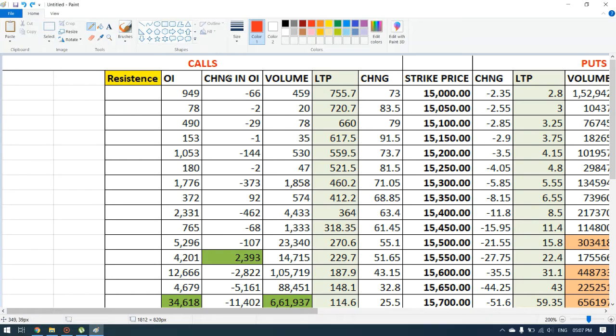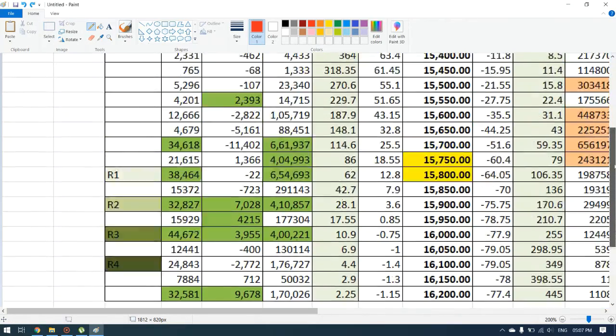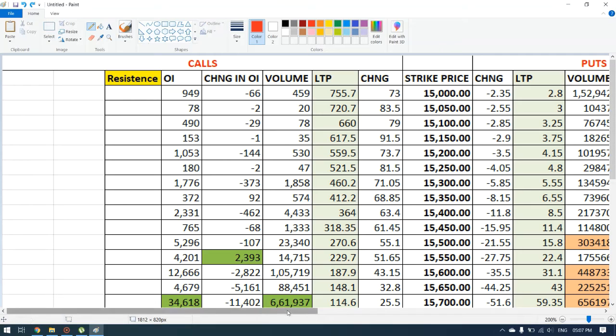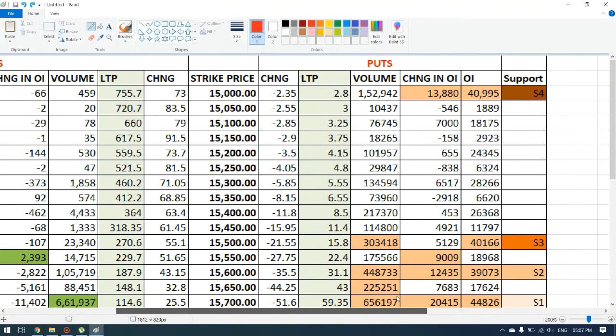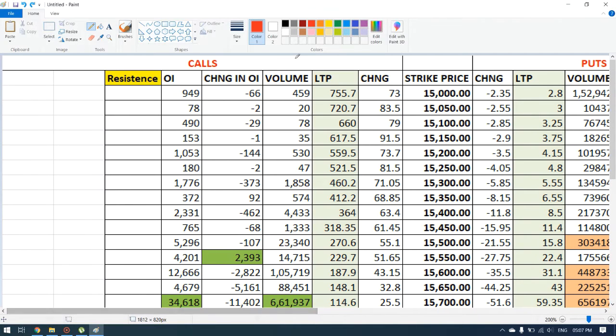The data you can see is, first, open interest, second, change in open interest, then volume, then LTP, then change, and this is the strike price. I have taken from 15,000 strike price to 16,200. On the right hand side you can see I have taken open interest, change in open interest, volume, LTP and change. This is for put. So put represents support. On the left hand side it's for call. So call represents resistance. First we will be seeing the call side.